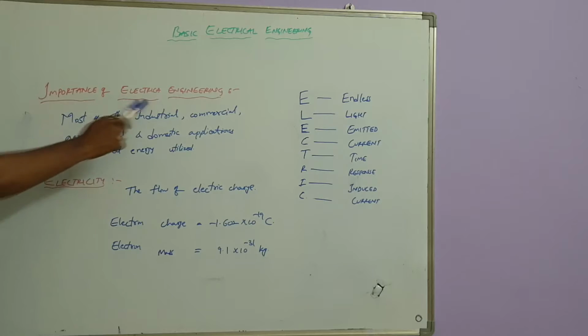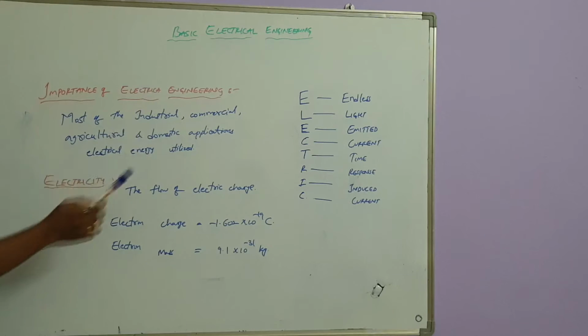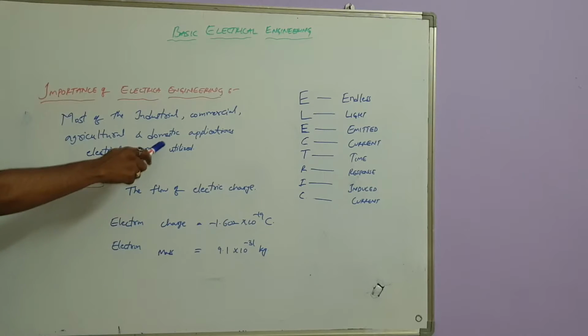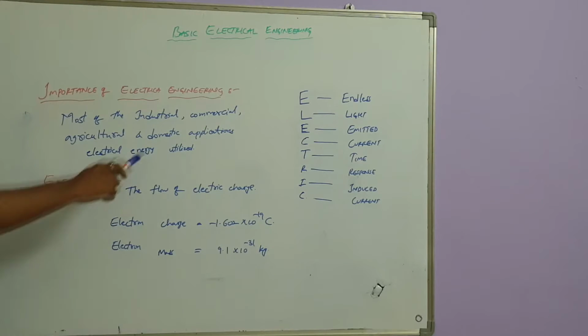So first of all, what is the importance of electrical engineering? In today's industrial applications, commercial applications, agriculture, and domestic applications, most are related to electrical energy. That means in industrial applications we have electrical motors and generators, and in commercial applications we have steel mills and electric rollers. In agriculture we have 5 horsepower motors for water pumping, and in domestic applications we have lighting, and also small motors for pumping.